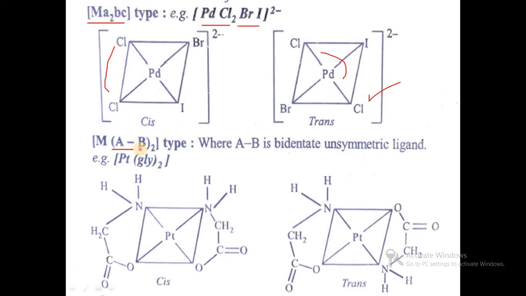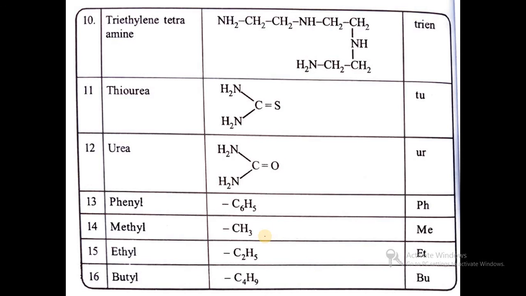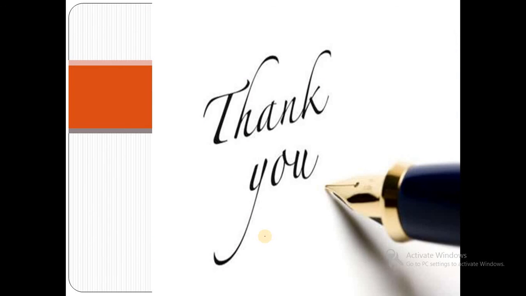In the case of the MAB2 type, where AB is a bidentate unsymmetrical ligand, for example platinum glycine twice, that is bis(glycinato)platinum(II). Glycine has the formula NH2CH2COO minus. In the cis form the NH2 groups and oxygen groups are adjacent to each other, but in the trans form they are opposite to each other. So this is about cis-trans isomerism in the case of coordination number 4. Thank you all for listening to this video.